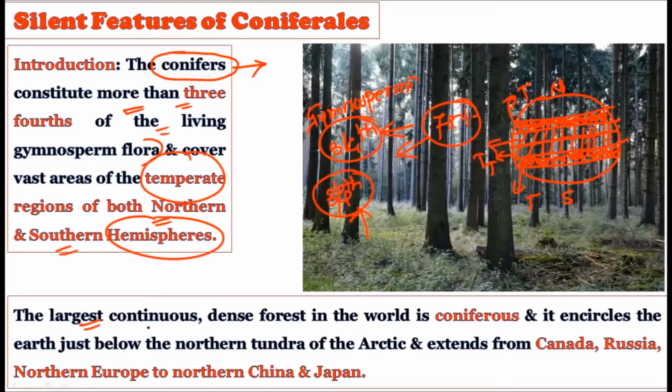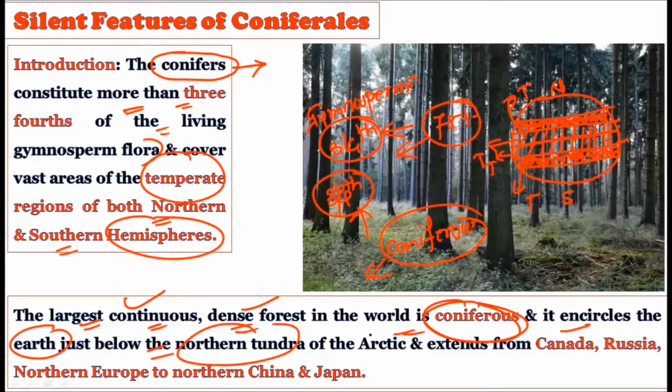All right, now see, the largest continuous and dense forest in the world is the coniferous forest. Coniferous forest is very famous for its density. It is the largest, very continuous, with no break, and very dense forest in the world. Actually, it encircles the earth just below the northern tundra and the Arctic, in and around the temperate region. The tundra and the Arctic nearly constitute the boundaries of the temperate region. Actually, the tundra comes under the temperate, and the Arctic can be the boundary of this temperate region.